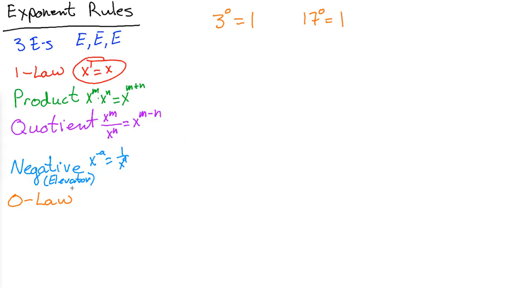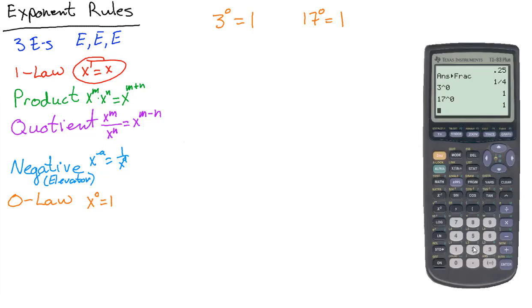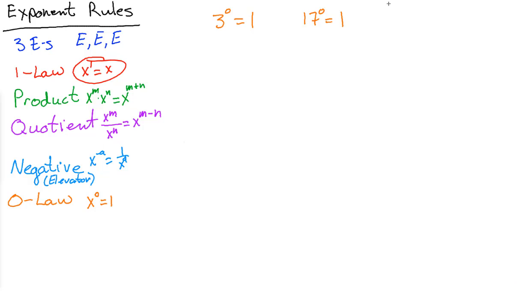What? This is the weirdest law in the world. Any number to the 0 power equals 1. You just saw that on the calculator. You could take 293 to the 0 power, and it equals 1. And that should kind of surprise you. So let's go through and use these other rules, and we'll show you how this has to work.